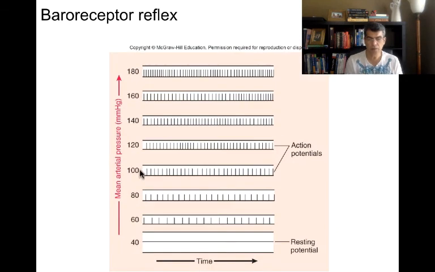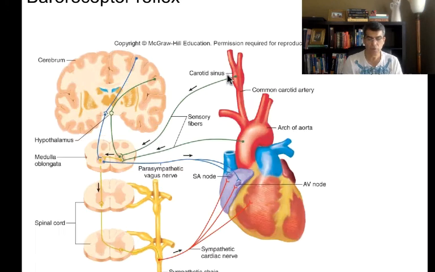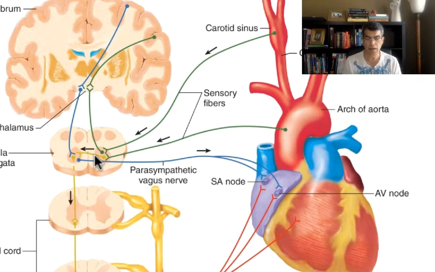In other words, these neurons send a baseline to the brain. If they send less signal, that means blood pressure is dropping. If they send more signal, that means blood pressure is going up. So therefore, the number of action potentials that reach the brain would be important. Who is going to send this information to the brain? The answer is cranial nerve 9 and 10.